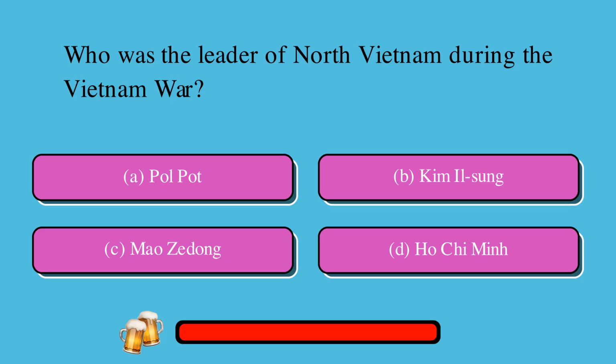Who was the leader of North Vietnam during the Vietnam War? Is it A, Pol Pot, or B, Kim Il-sung, or C, Mao Zedong, or D, Ho Chi Minh? The correct answer is D, Ho Chi Minh.